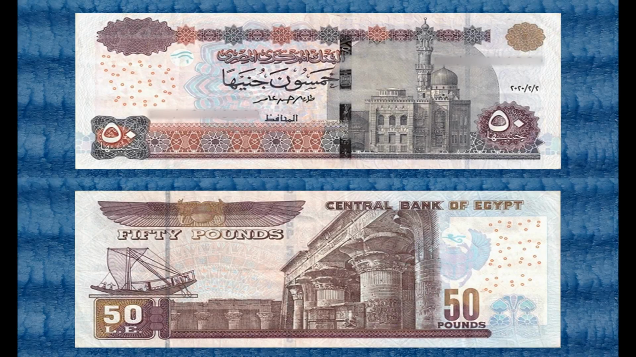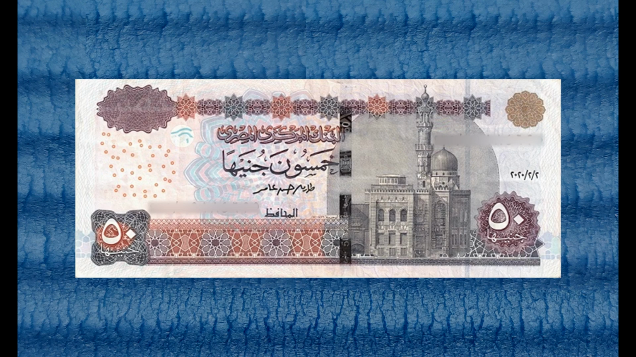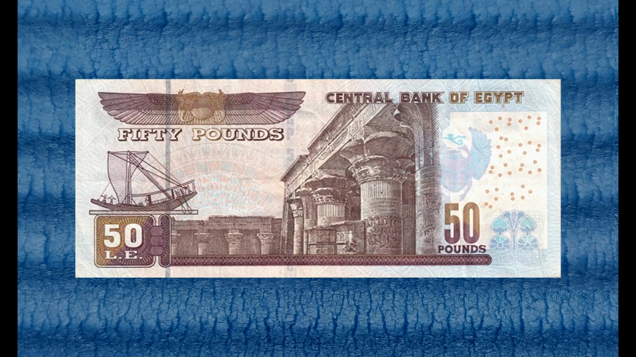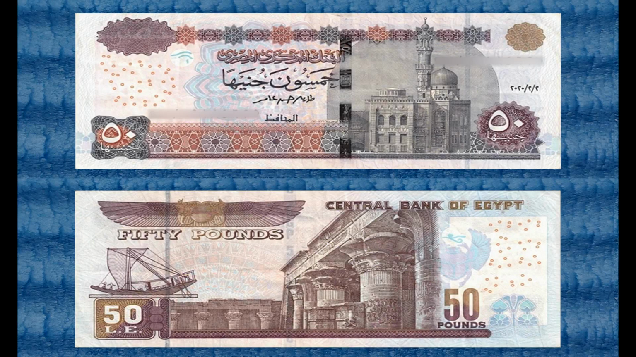Hello friends, in this video we are going to see the 50 Egyptian pound standard circulation banknote, which was launched in the years from 2016 to 2024 by the government of the Arab Republic of Egypt. These banknotes were printed by the Central Bank of Egypt at its printing house in Egypt. Now let us see the physical structure of the banknote.